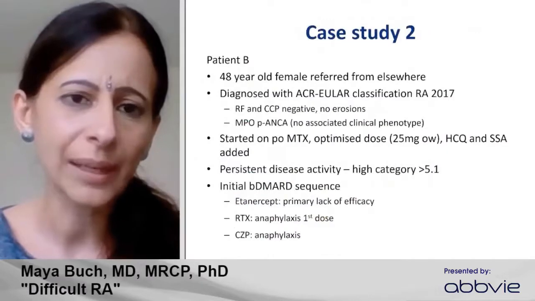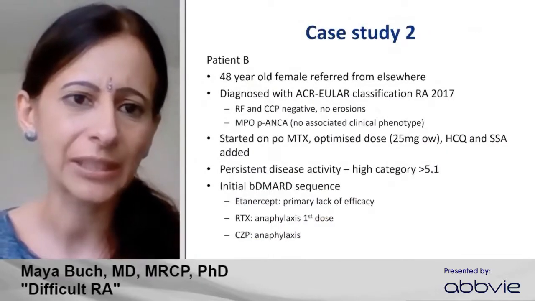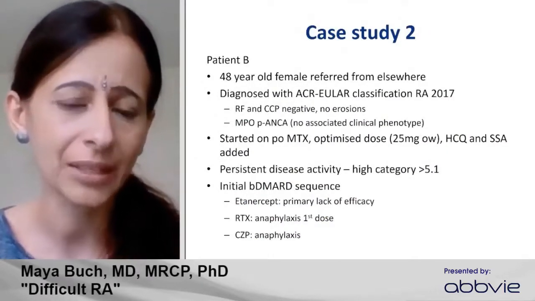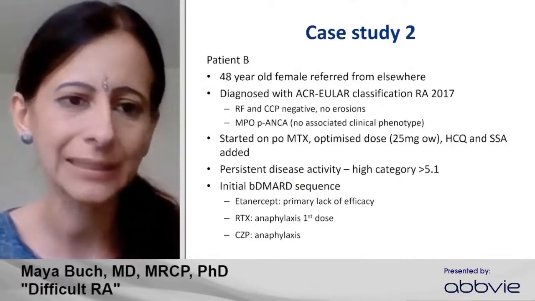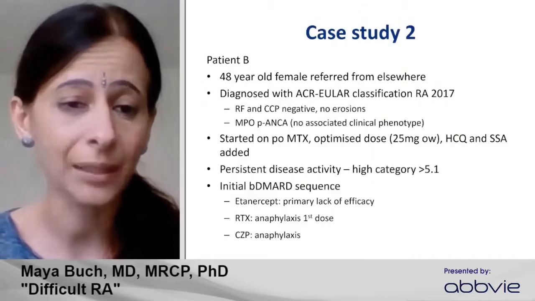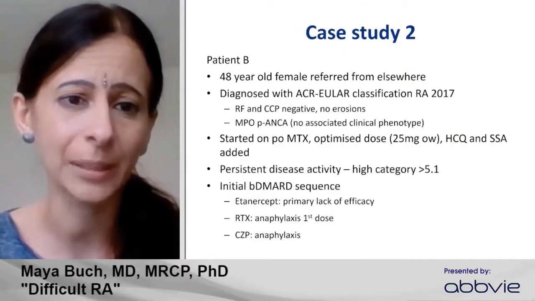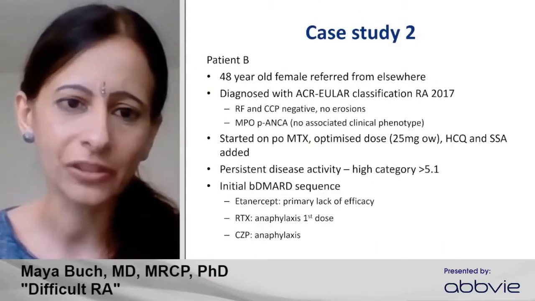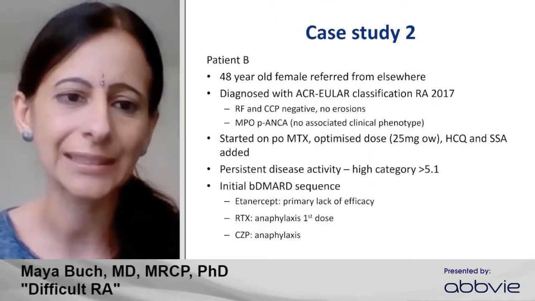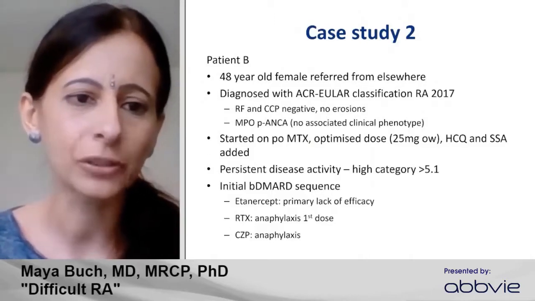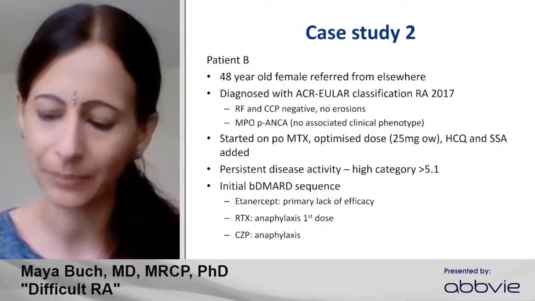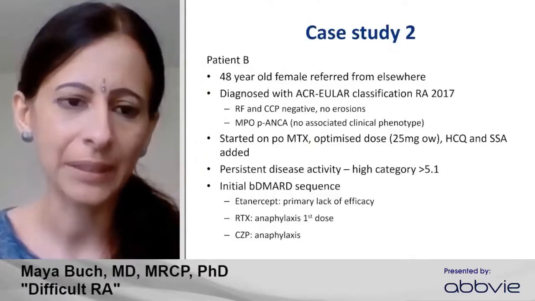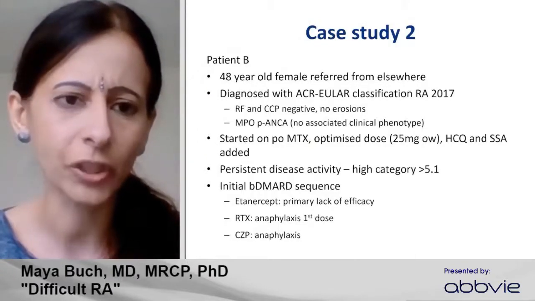So moving on to the next case study, this is a 48-year-old lady who has antibody negative disease, non-erosive at the time of diagnosis, but had an incidental MPO P-ANCA with no associated clinical phenotype, had again failed conventional synthetic DMARDs, had persistently high disease activity. And you can see the biologic DMARDs this patient had gone through, etanercept, and then rituximab and certolizumab, to which anaphylaxis had been shown.